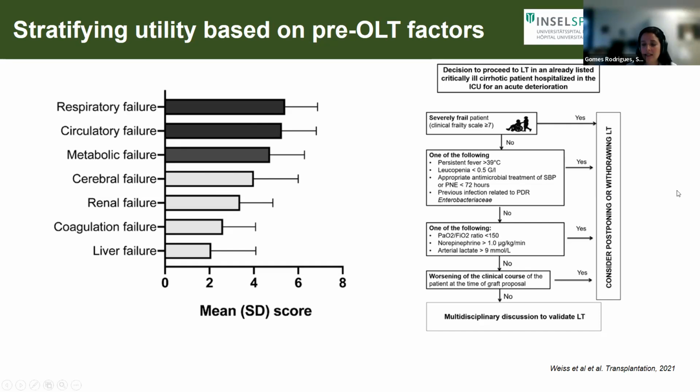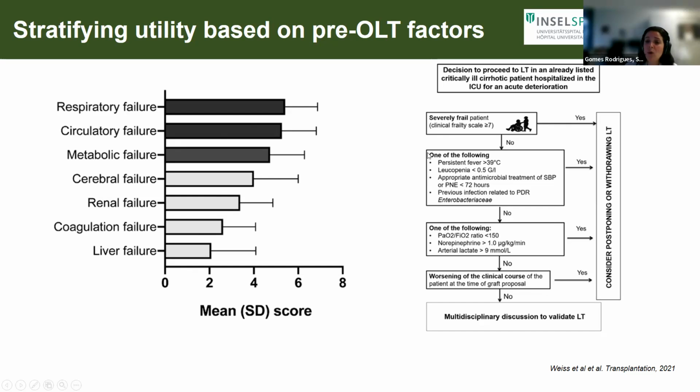This was published about 2 years ago. It's a sort of expert statement of criteria one can use to consider postponing or really withdrawing a patient from liver transplantation. We're going to go step by step. We have, for example, severely frail patients, which is not uncommon in this population. Patients that have a clinical frailty scale above 7. These are patients where we should consider postponing or withdrawing.